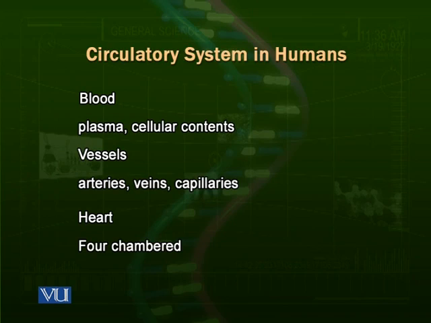Arteries are those vessels which carry blood from the heart and distribute that blood inside all of the body organs. Veins are the vessels which take blood back from the body and return it to the heart. Capillaries are present in between the arteries and the veins. Actually, capillaries connect arteries with the veins.